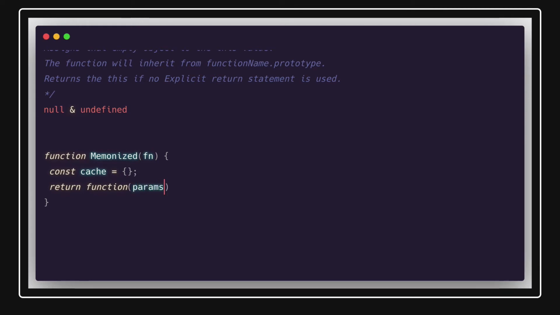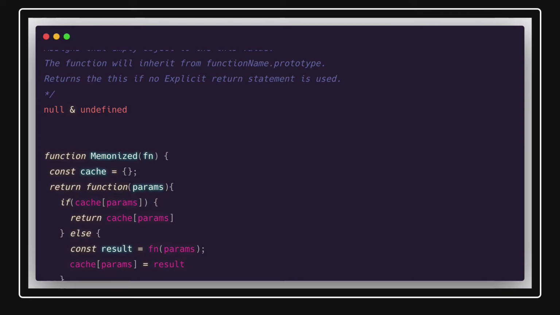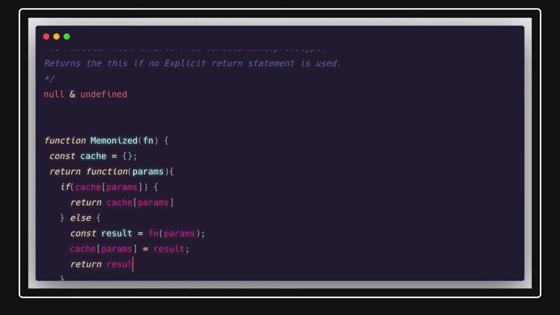It returns another function, and it is having params. So you will understand the concepts of closure too, because the function is returning another function here. Here we will check if the cache already has those params, then return it. Otherwise, we need to first calculate the result from the function, by passing the params. Okay, I got the result. I will set it in the cache, and I can return the result. This is how it works.